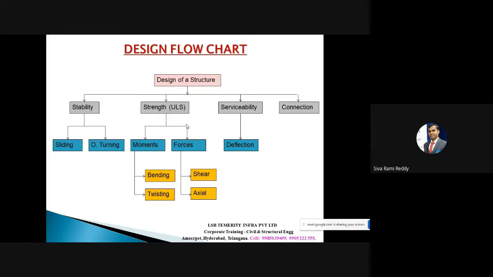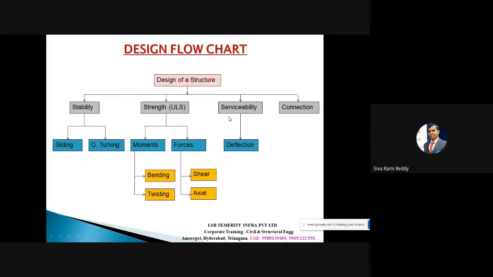That's it. So if you can just ensure that the structural component or structure is capable of resisting these bending moments, twisting moments, shear force and axial forces, then the structure has enough strength to resist all these analytical resultants.